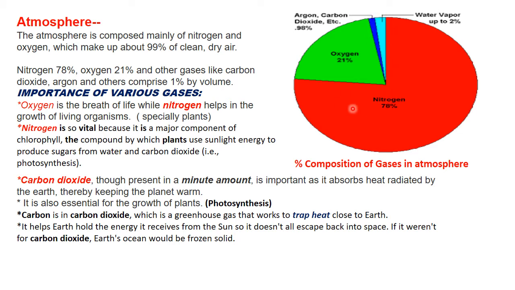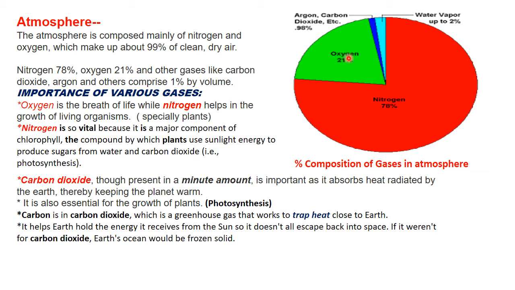Now nitrogen is very important because it helps in the growth of living organisms, especially plants. Nitrogen is a major component of chlorophyll, which is used in the process of photosynthesis. So this gas is very important for plants. We have the complete nitrogen cycle based on it.